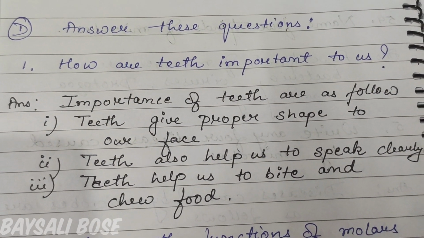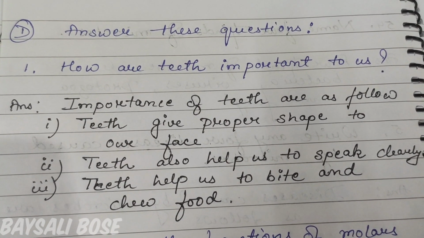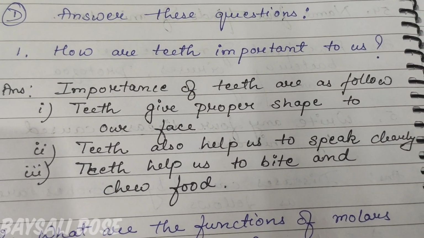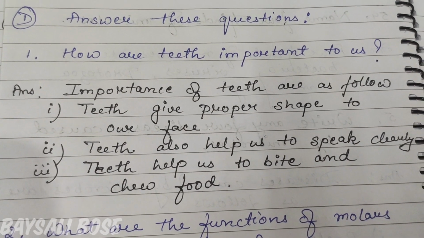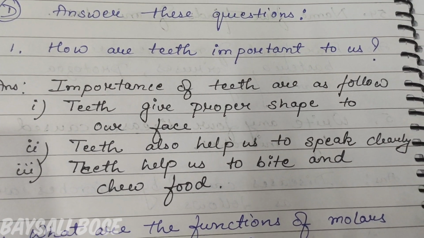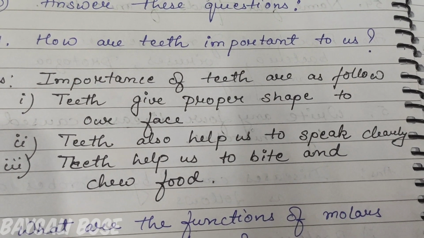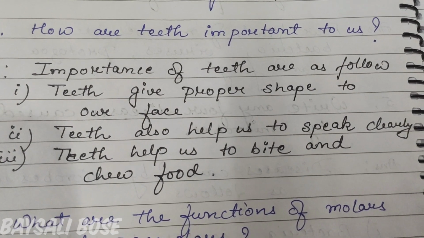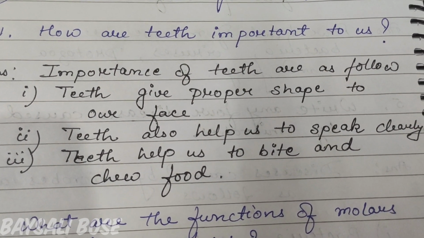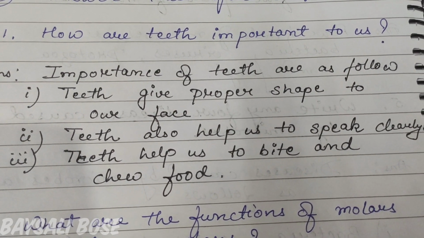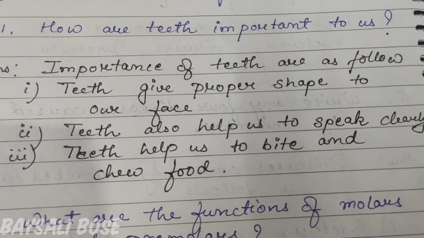Now we will go for the long answers. Answer the following questions. How are teeth important to us? Teeth are important in various ways. Now we will be writing 3 points. First of all, teeth give a proper shape to our face. As you can see in older people, when they don't have teeth, their mouth shrinks. So teeth give a proper shape to our face.